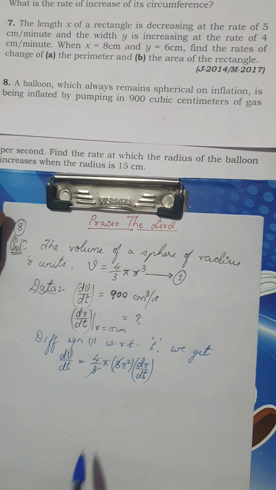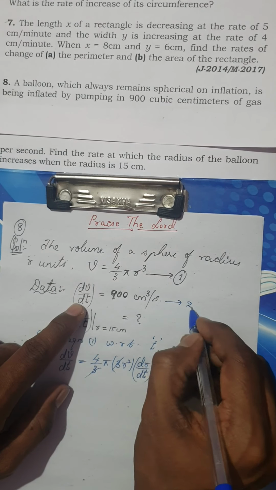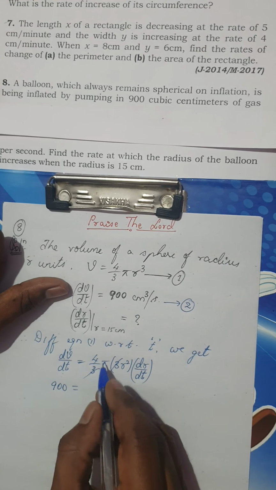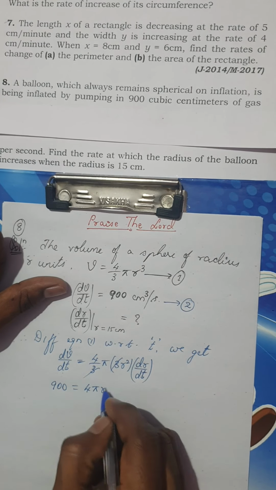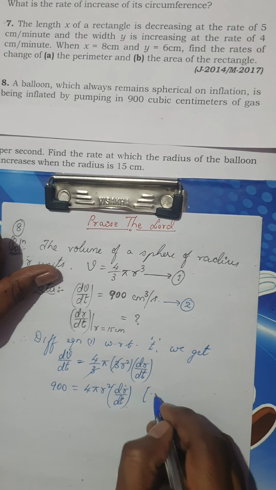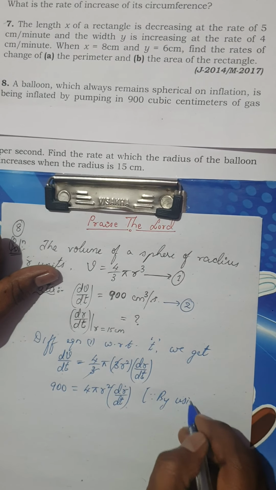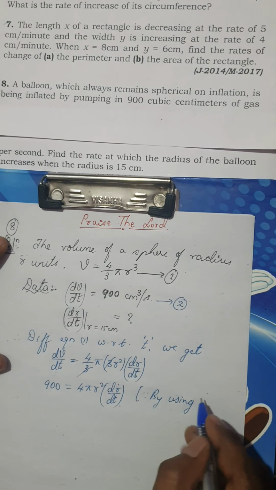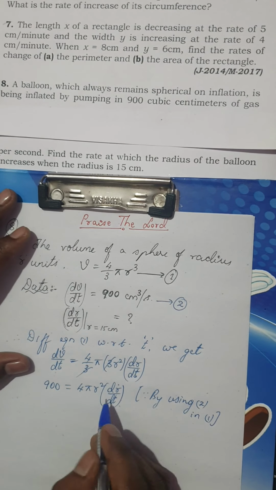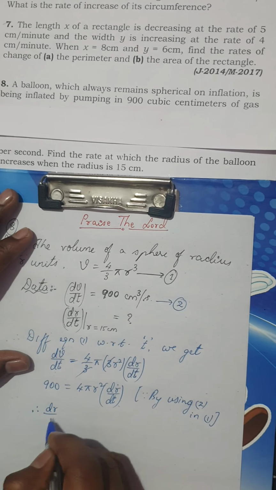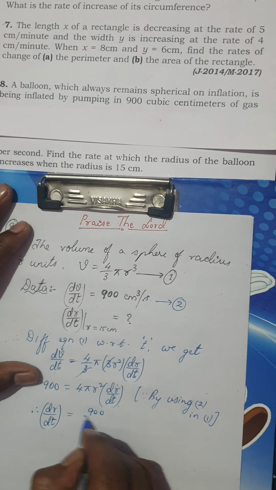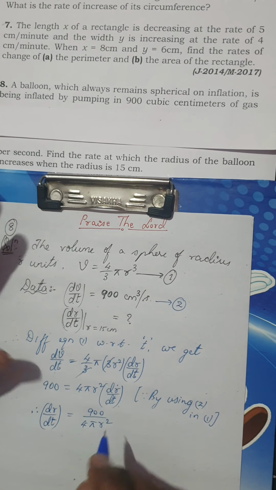So 3 and 3 get cancelled. Now let me consider this dv by dt as equation 2. Now let us substitute the value here. So 900 is nothing but 4 pi r square into dr by dt. How did I get it? By using 2 in 1. Is it not? Therefore dr by dt would be 900 divided by 4 pi r square.